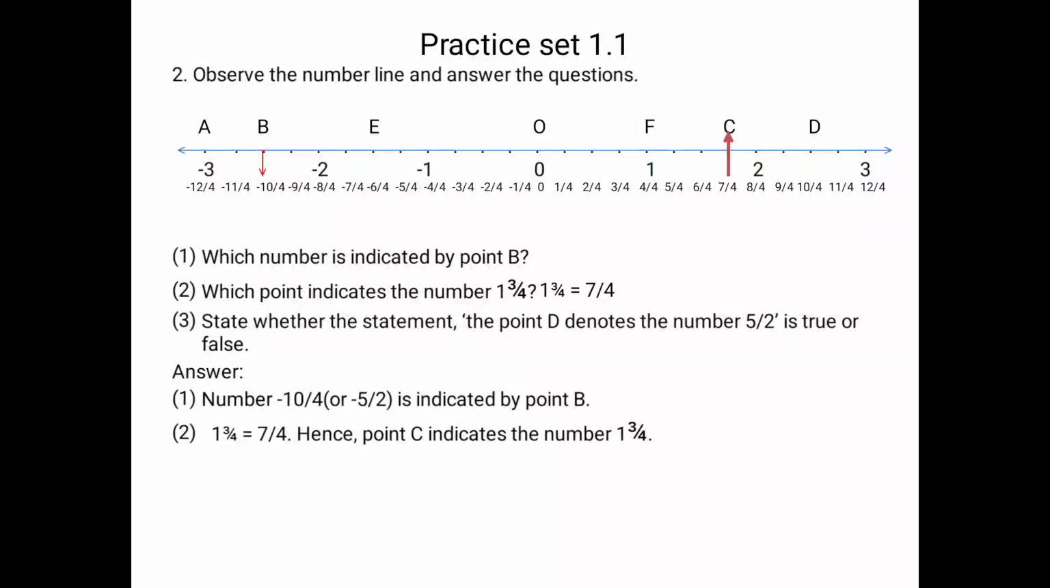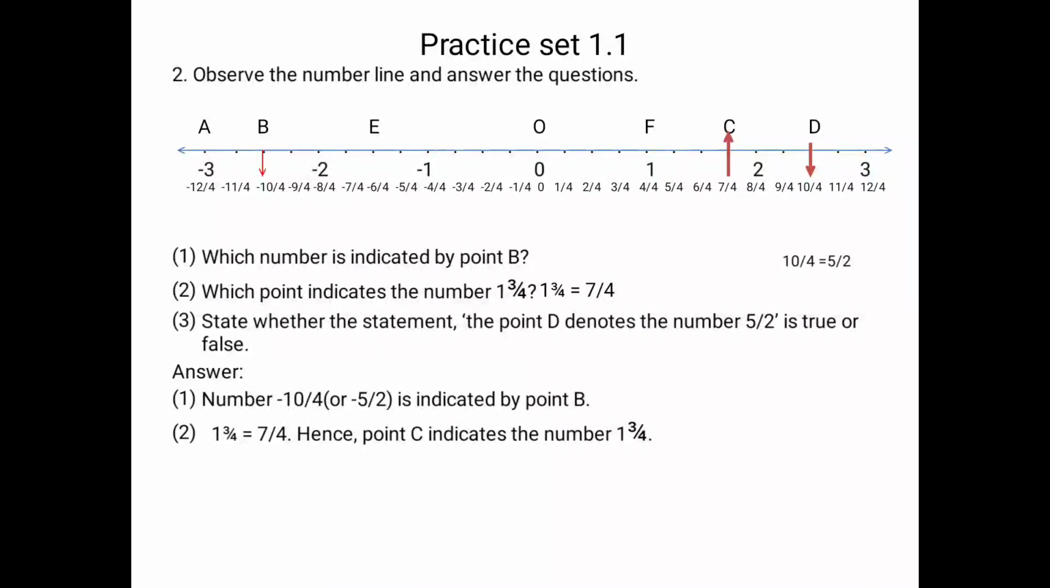Okay. Now the last question is, state whether the given statement is true or false. Now statement is the point D denotes 5 by 2. Now check point D. Point D is 10 upon 4. It is not 5 by 2. So answer is false. Correct? No. Answer is true. Reason: 10 upon 4, when we simplify, we get 5 by 2.